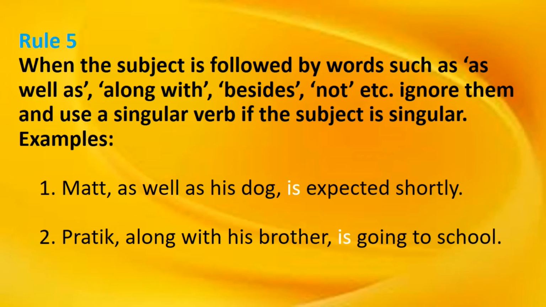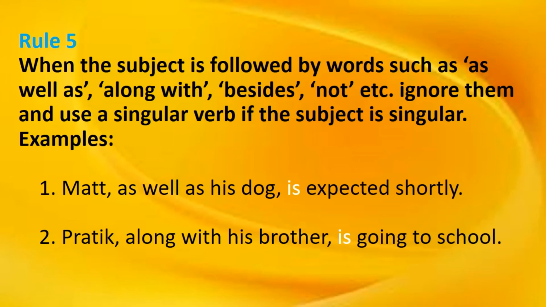Example: Matt as well as his dog. Matt as well as his dog takes a singular subject. Matt is only one person. So here use the auxiliary verb is, third person singular: Matt as well as his dog is expected shortly. And Pratik along with his brother.